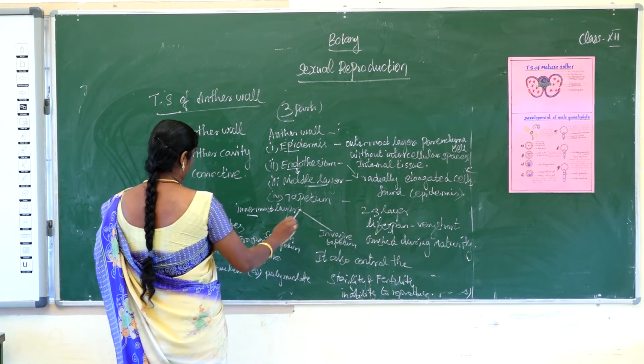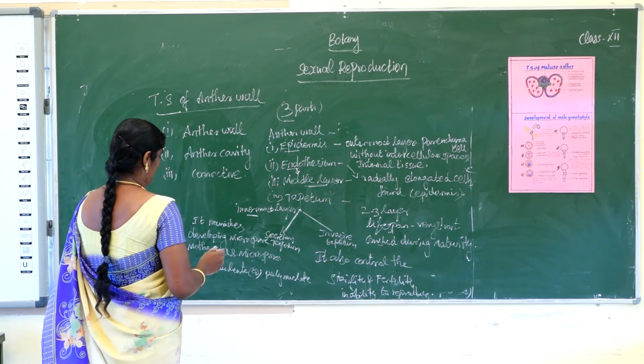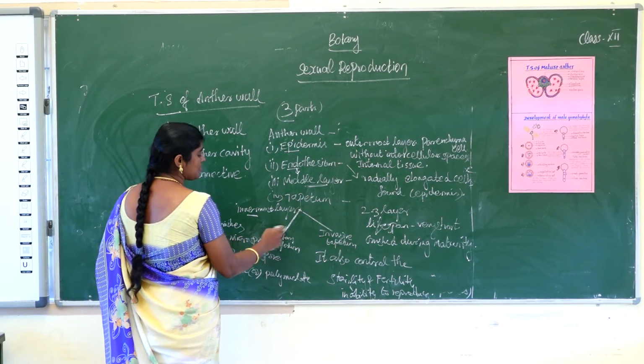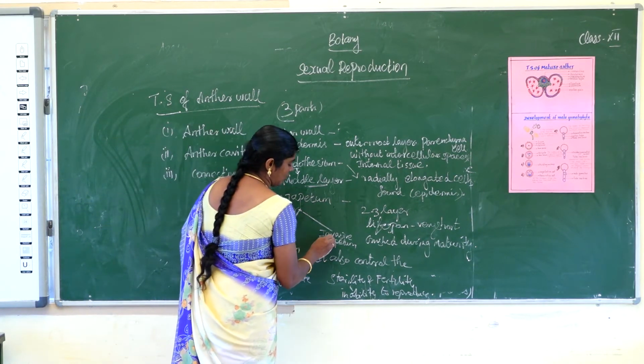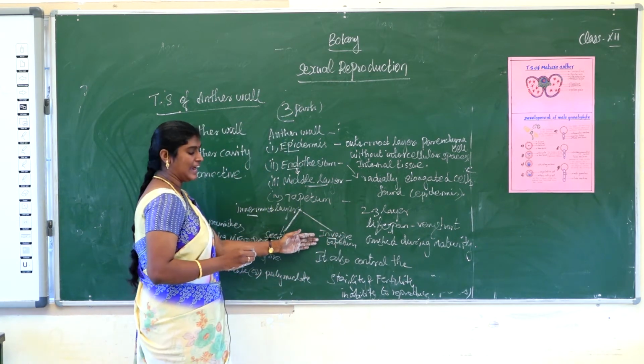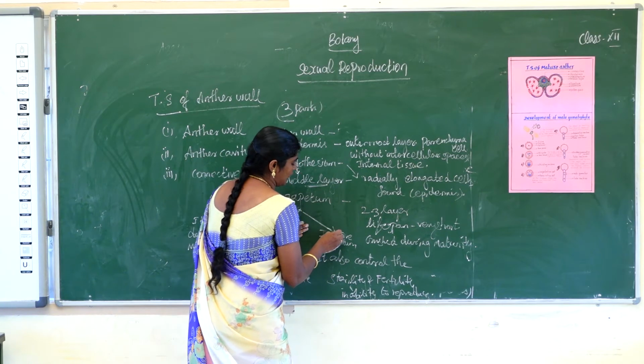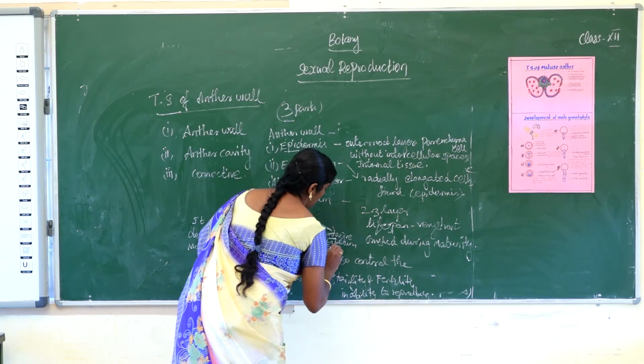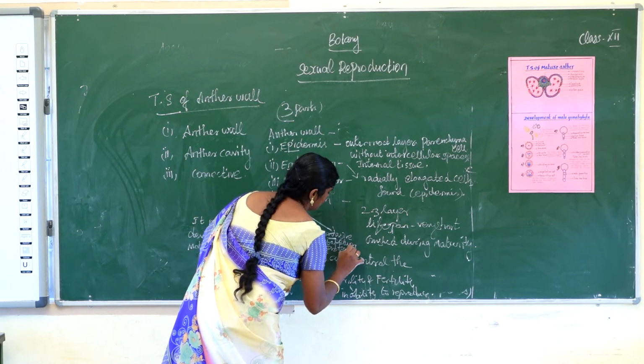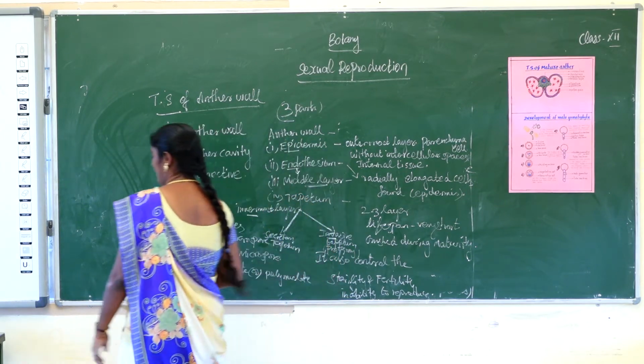It nourishes the developing microspore cells. Invasive tapetum loses its radial and tangential walls, so the protoplasts fuse together to form a periplasmodium.